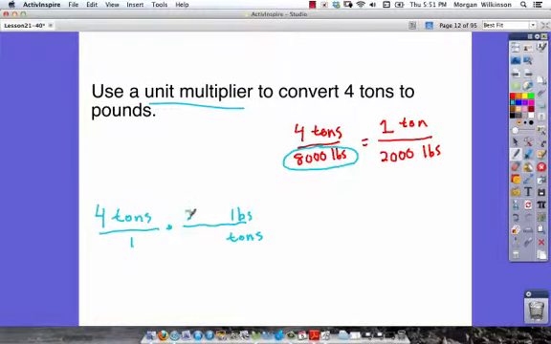So we know that there's 2,000 pounds in 1 ton, and we can see our math. 4 times 2,000 is equal to 8,000. Tons is on top, tons is on bottom. They cancel each other out because they're exactly the same. We get 8,000, and our unit must be pounds. You could write it out as pounds, or you could write it out as LBS. Use that abbreviation when you can.